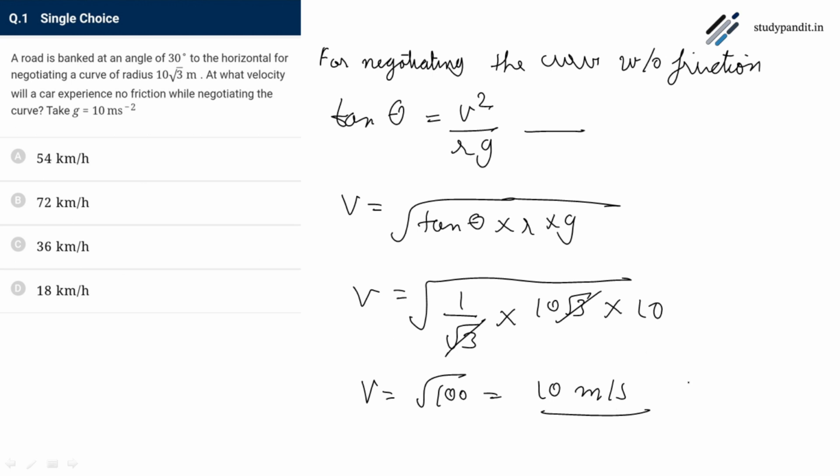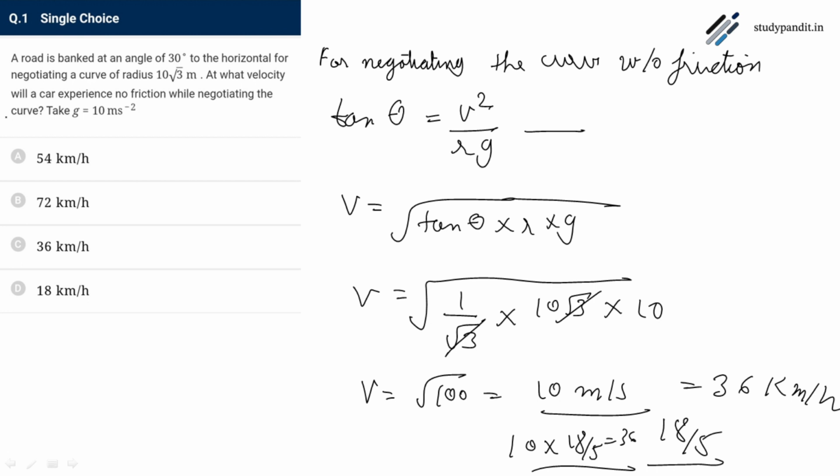So by converting this, 10 meter per second is equals to 36 kilometer per hour. Conversion is from the factor 18 by 5. 10 into 18 by 5 equals to 36. So the answer is C.